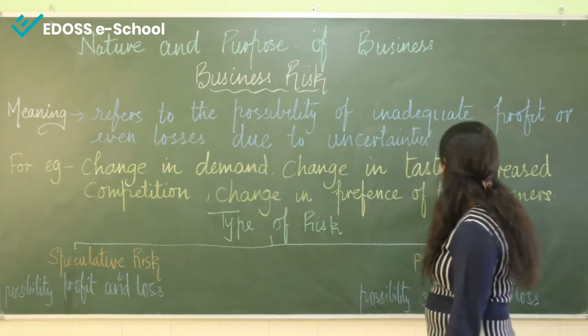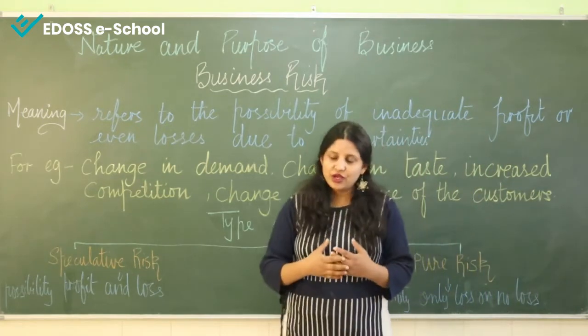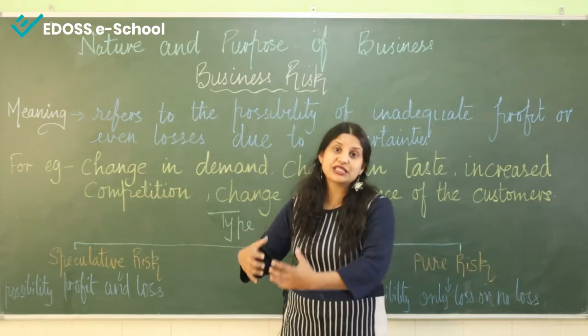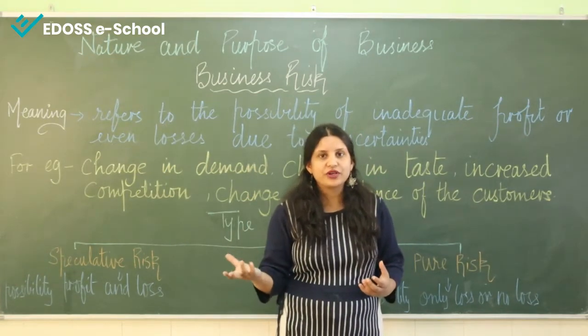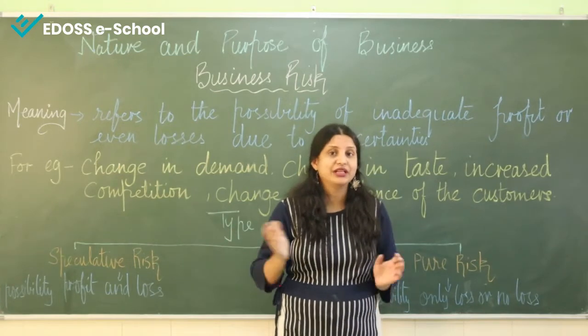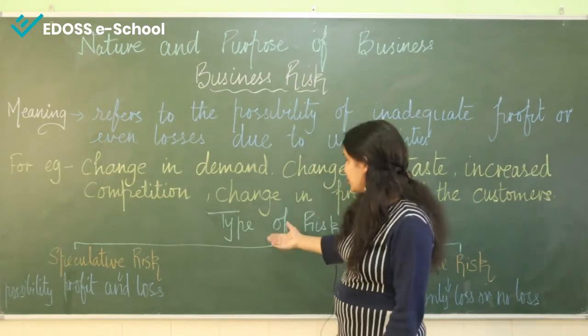Change in preference of customer. So if people are demanding a Samsung phone, they do not want Vivo, definitely the profit will be earned by the Samsung company rather than Vivo. Next, I told you the types of risk.